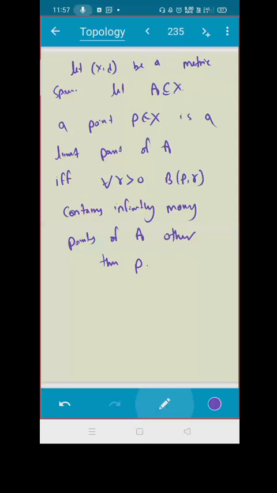Your P is a limit point of A if and only if for all r positive, B(P, r) contains infinitely many points of A. So what should you start with? Suppose it contains only finitely many points. The question is asking for infinitely many points. So you should get some contradiction. You can just refer to this as a theorem.